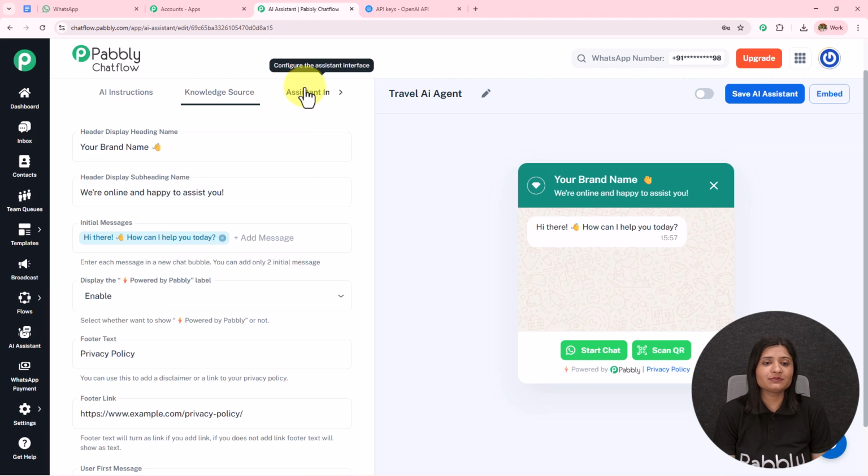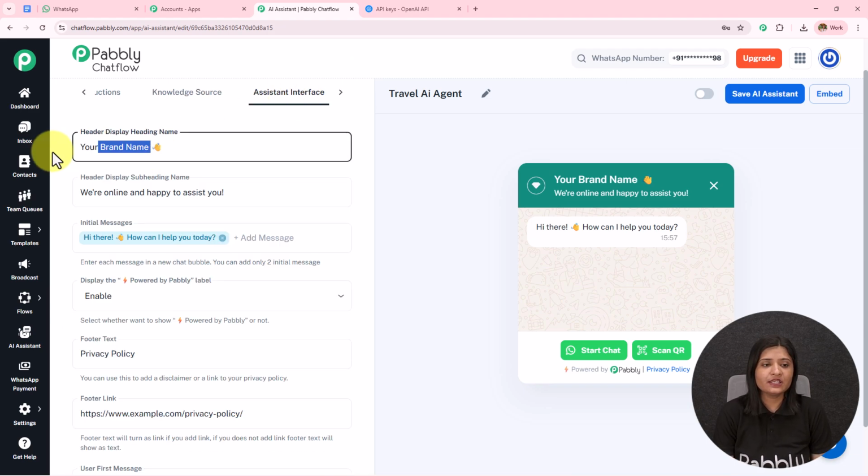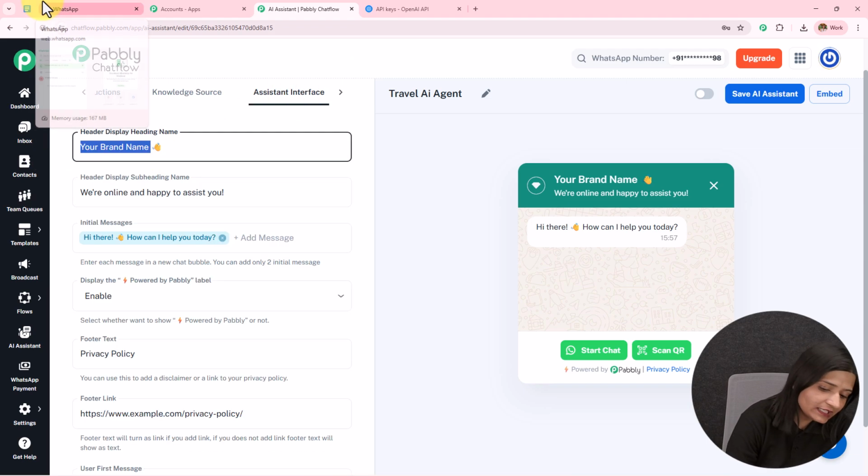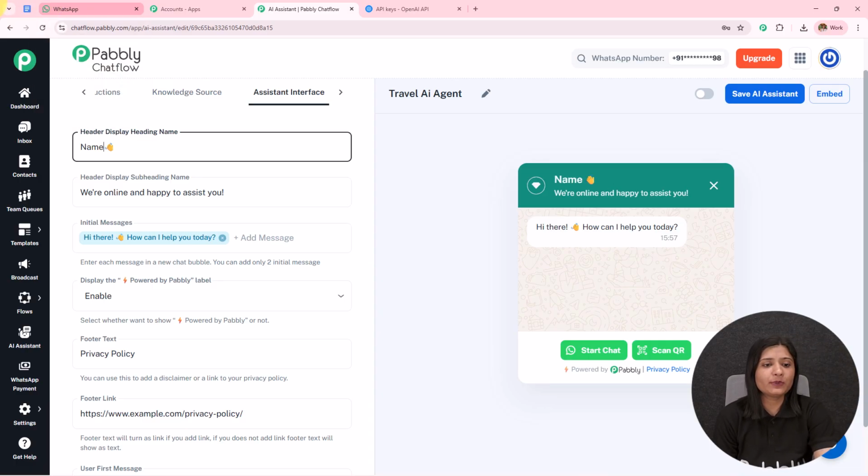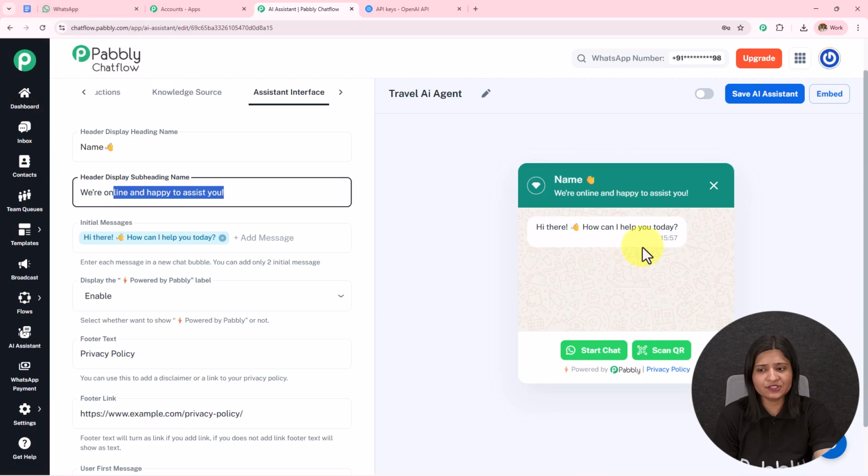Moving on towards the next part, which is this assistant interface. If you want to provide the heading name, you can do that. If you want to provide the subheading, you can do that, and you can see that changing over here.